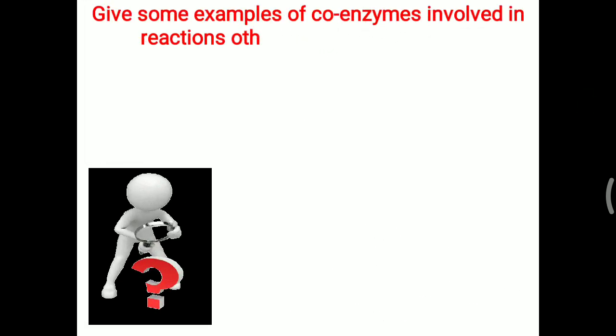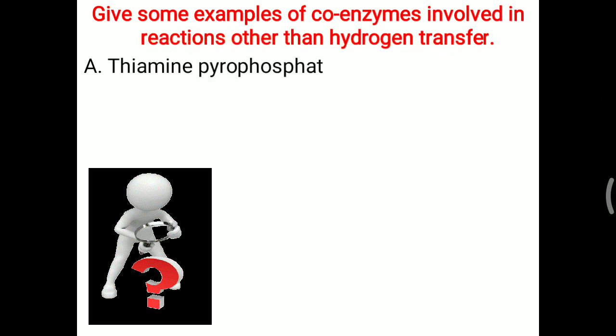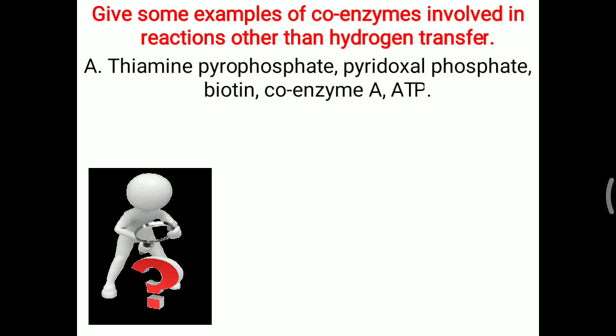Give some examples of coenzymes involved in reactions other than hydrogen transfer. That is the second group of coenzymes. They are thiamine pyrophosphate, pyridoxal phosphate, biotin, coenzyme A, and ATP. TPP is derived from vitamin B1. Pyridoxal phosphate, called PLP, is derived from vitamin B6. Biotin is also a part of the vitamin B complex, as well as coenzyme A. Simply remember that the second group of coenzymes mostly belongs to the vitamin B complex.